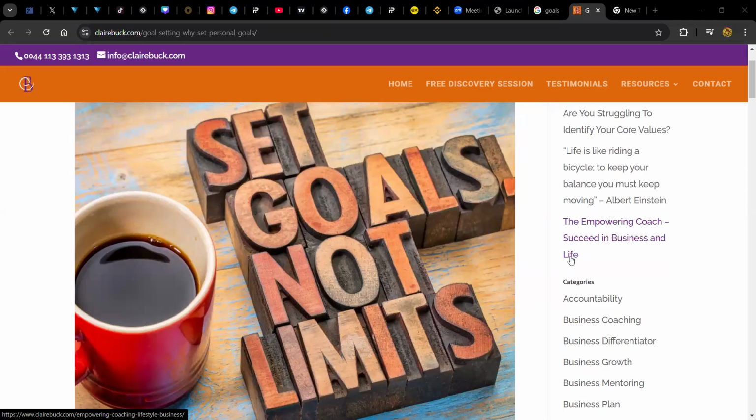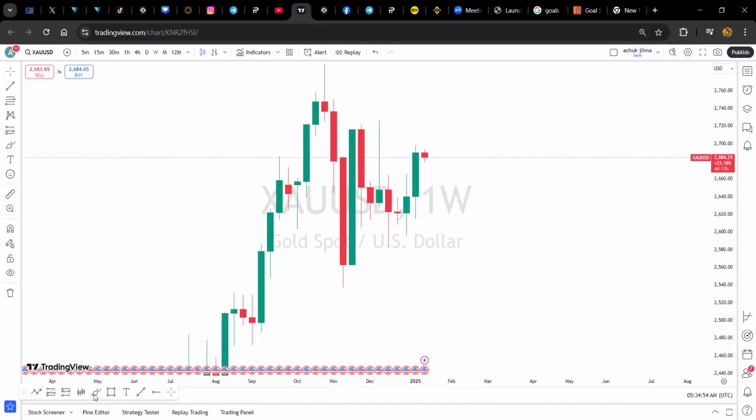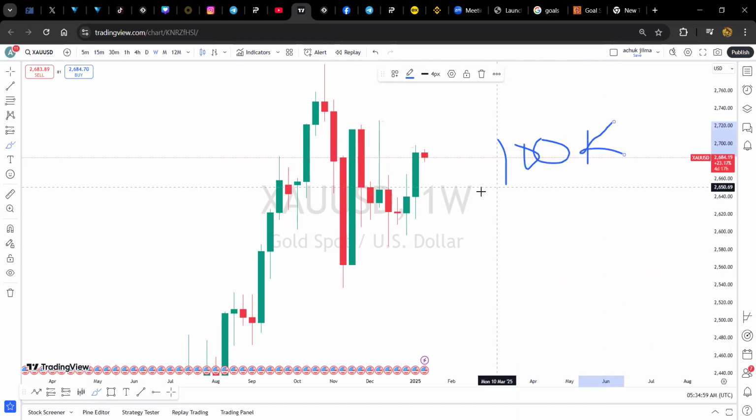So this is 2025, and one of the things as a trader that you would want to do is set goals and not limitations. So in talking about setting goals, let's set a goal that this year we want to make 100,000 USD. So if you want to make 100,000 USD this year, you have to set up a goal, and then from there you have to know where to begin from.